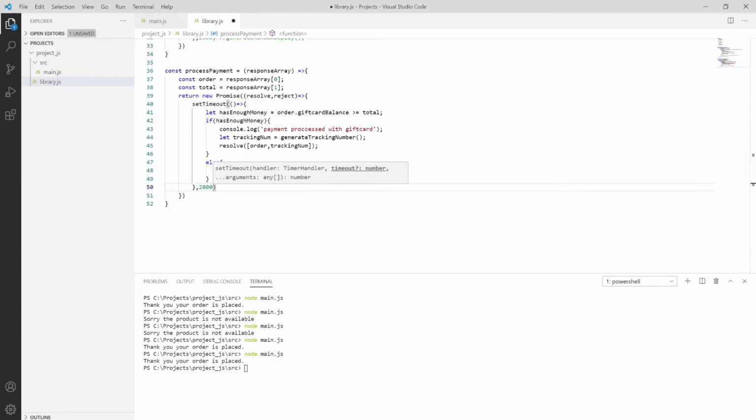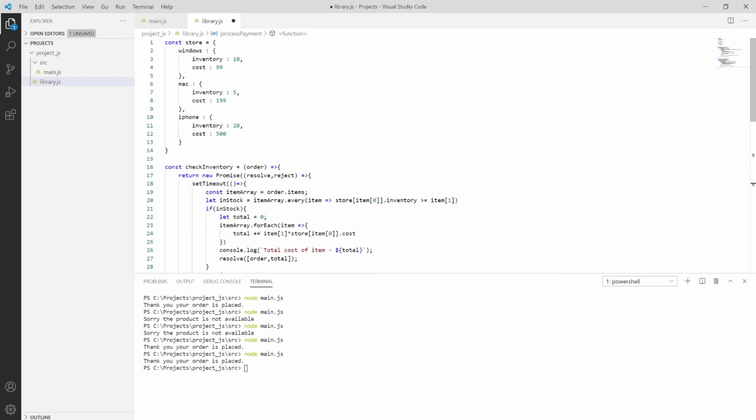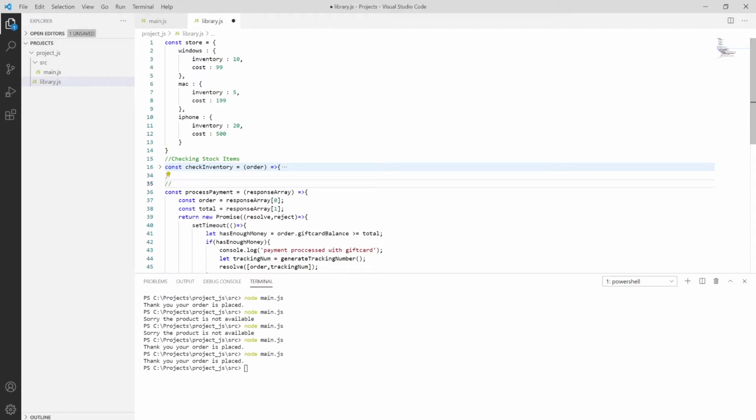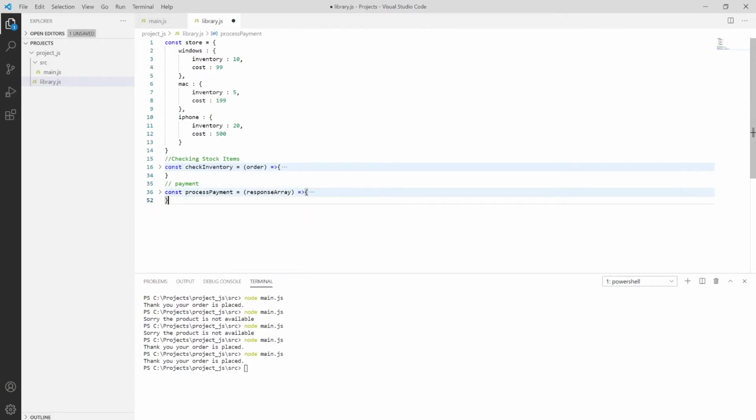And then we are creating a shipping order. So this is our checking stock, for checking stocks value, checking stock item, and this is for our payment, and we have to ship our order. So this function is for shipping, then describing a constant ship order equal to, then we have